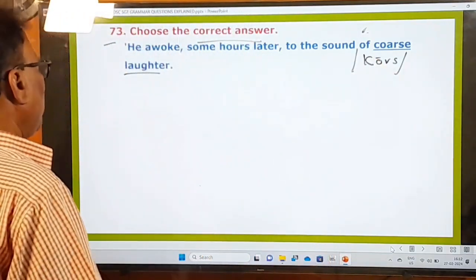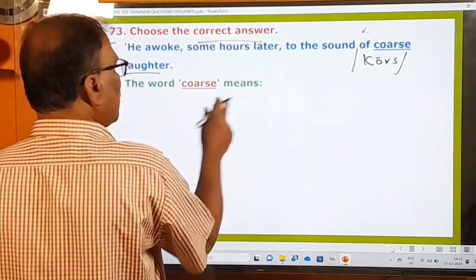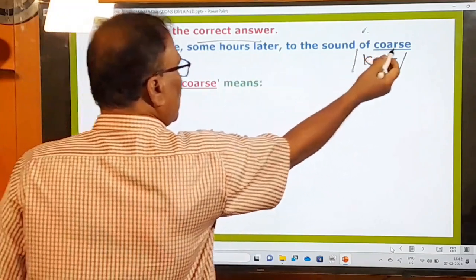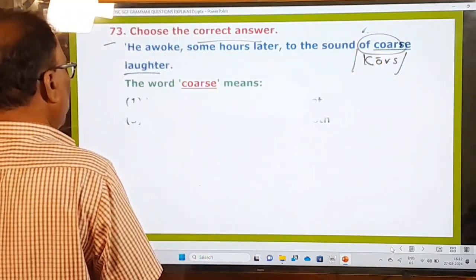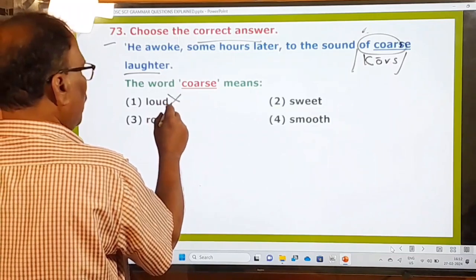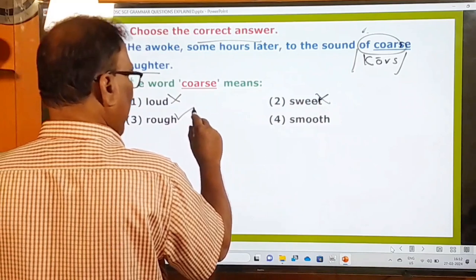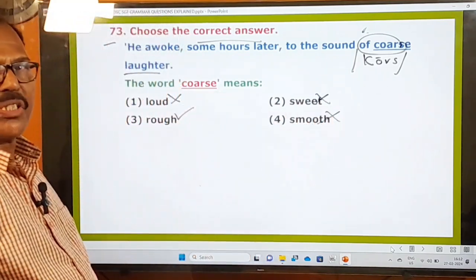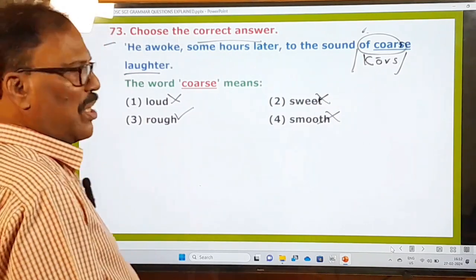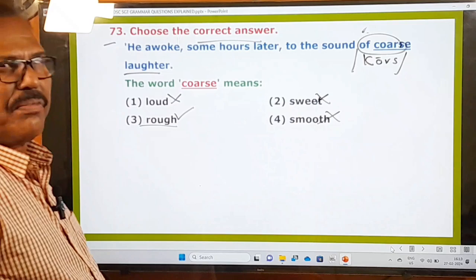Okay. Laughter. And he's asking you to choose the correct answer. The word coarse means, okay, from this sentence, coarse is selected and this is underlined. And what is the meaning of this coarse? Coarse means what? Loud? No. Sweet? No. Rough? Okay. Smooth? No. Coarse means rough. Coarse cloth means rough cloth. Canvas shoes are made of coarse cloth. And now let's go to the 74th question.